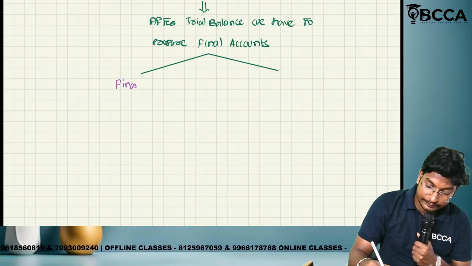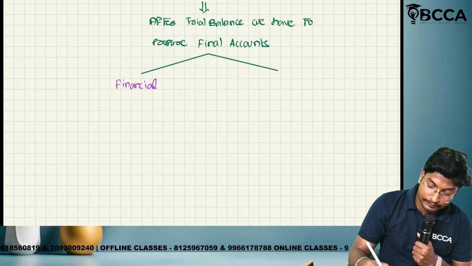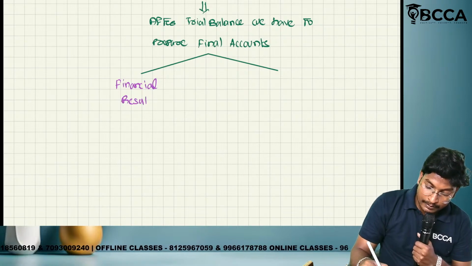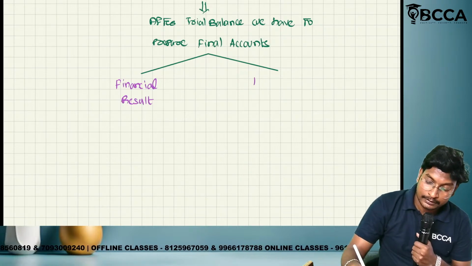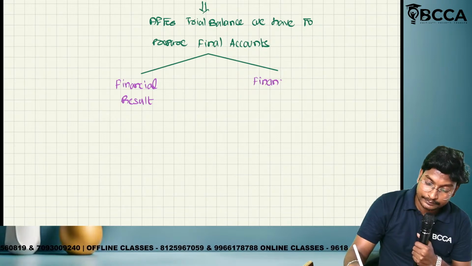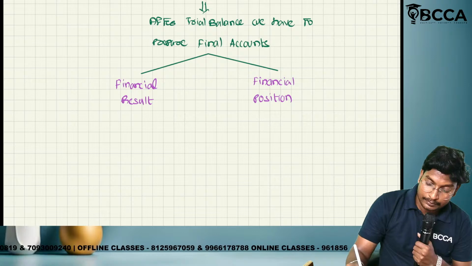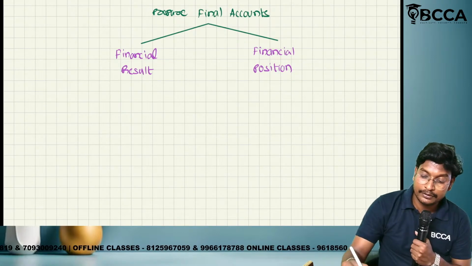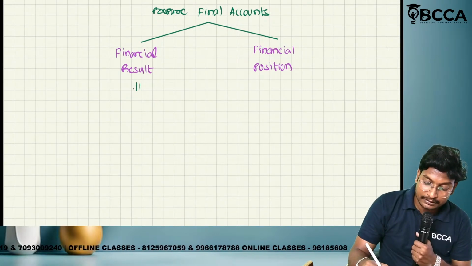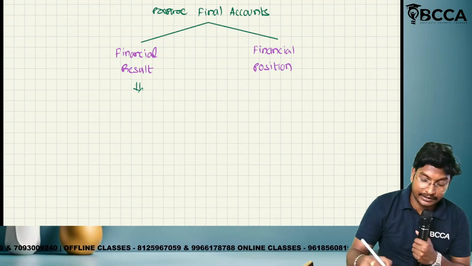Financial result and financial position. Financial result will be known by way of preparation of the income statement.